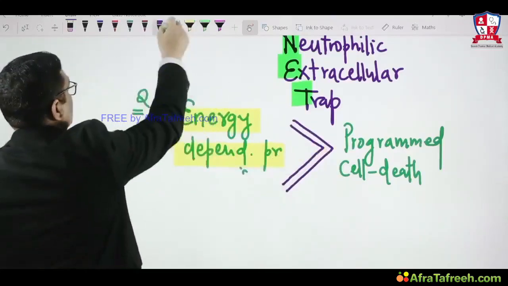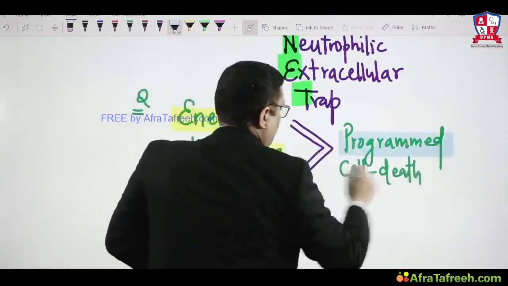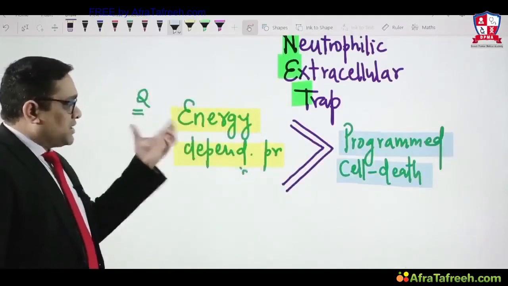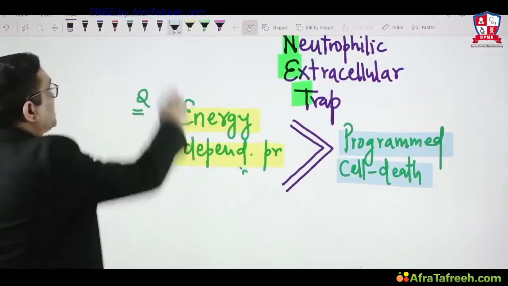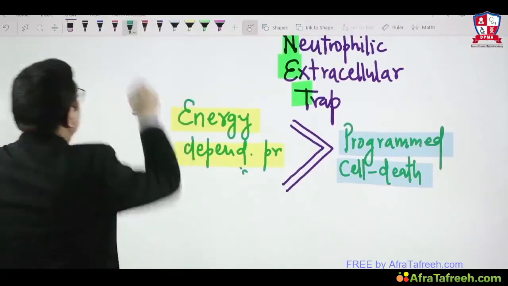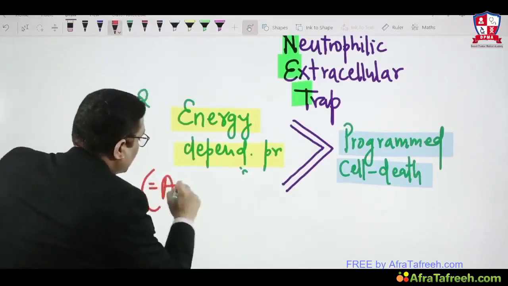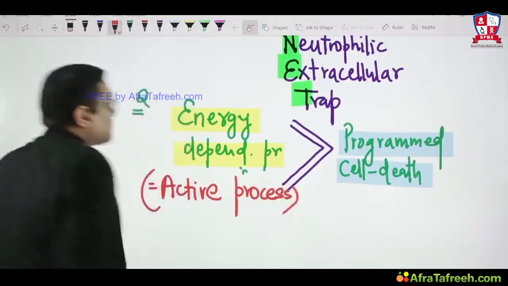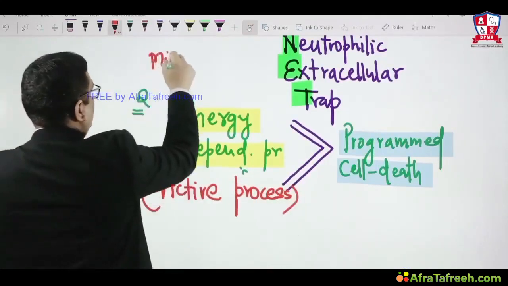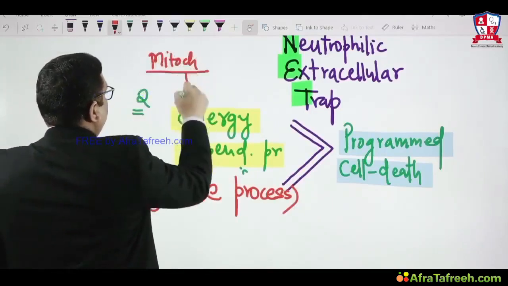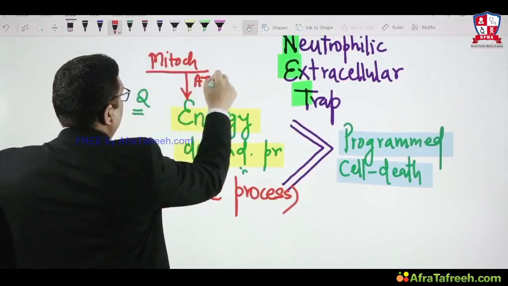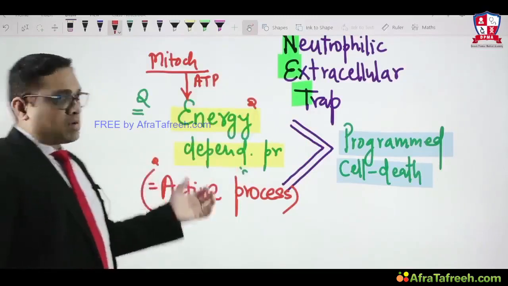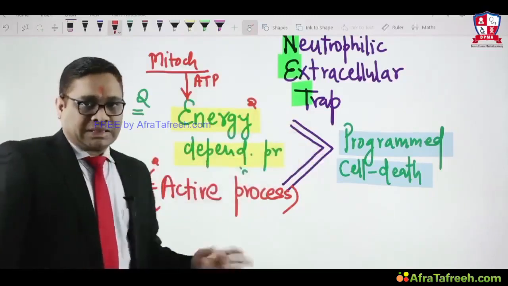So this energy dependent process would be the preferable answer over programmed cell death. This was the question in the All India exam 2014 and 15. So preferably energy dependent process should be the better answer. And this was again twisted in the All India exam 2015, where they had given active process. So apoptosis is an active process or energy dependent process, because the most important organelle in apoptosis is mitochondria. Since mitochondria is involved, they will be utilizing ATP, and that is why it is preferably called energy dependent or active process. So this is better or more specific than programmed cell death, right?